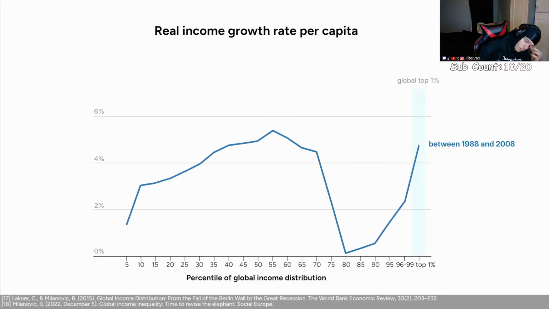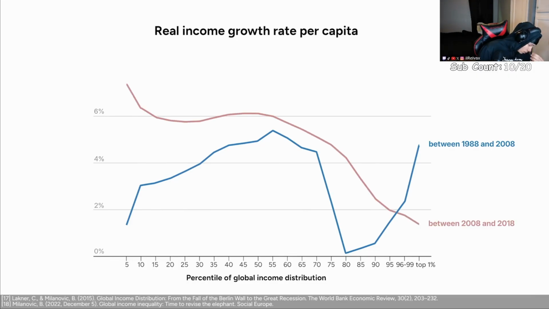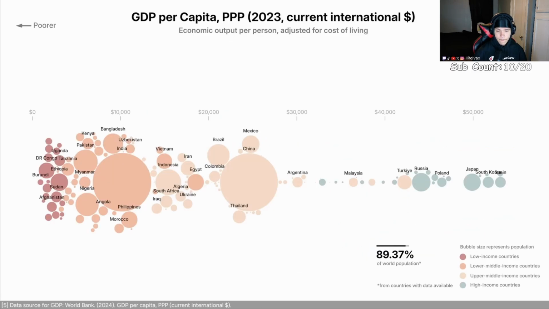And meanwhile, the global top 1% captured a large share of the growth, riding the wave of globalization. In recent years, the curve becomes smoother, but the pattern still holds. Many in the West feel stuck, while much of Asia has moved up. Let's move higher.